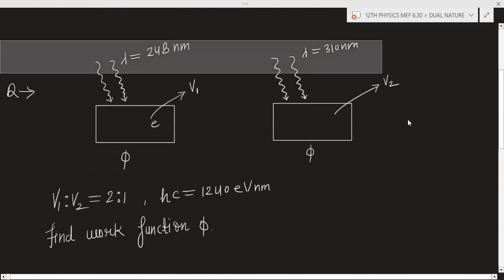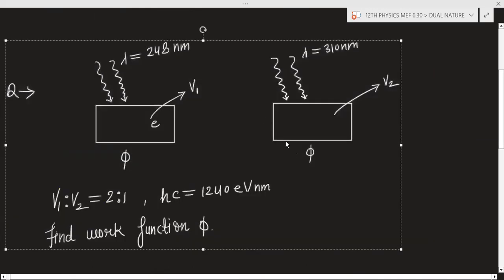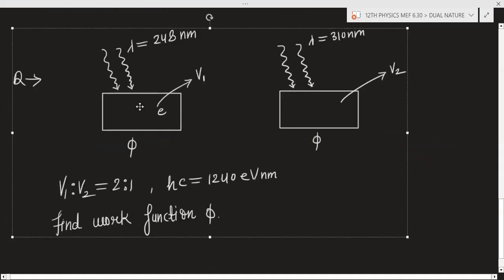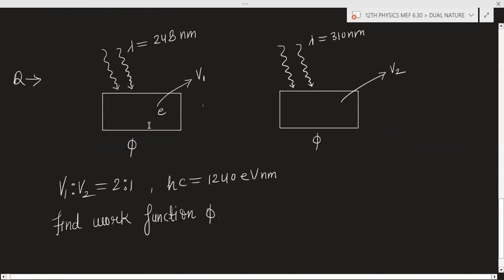Okay, another question. In this question, you can see there are two metal surfaces, one having the work function phi, and this metal surface also having the work function phi.